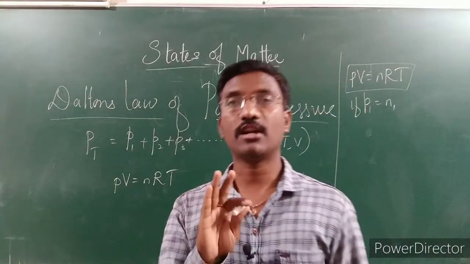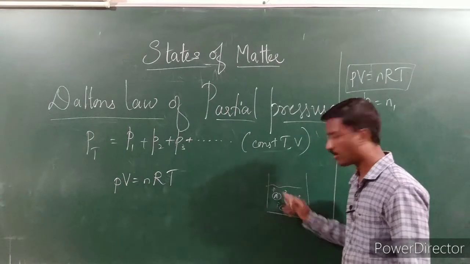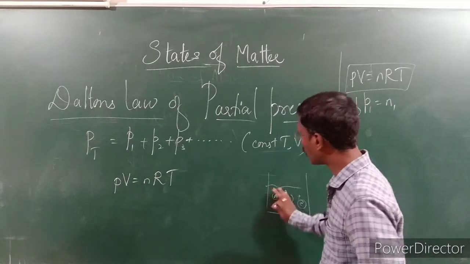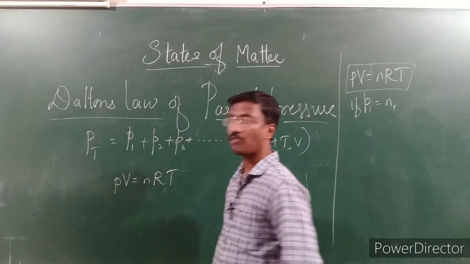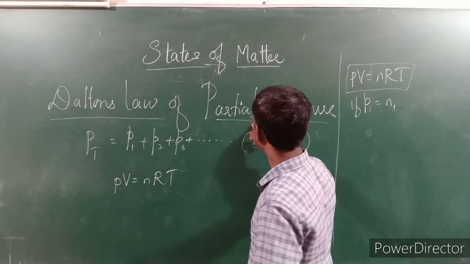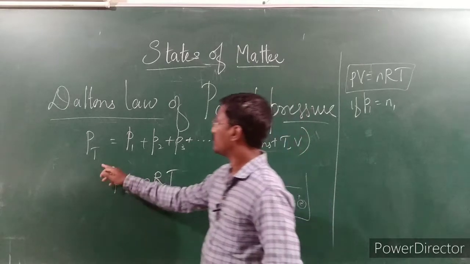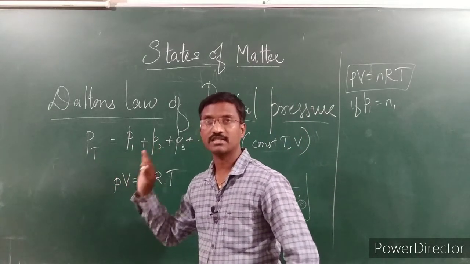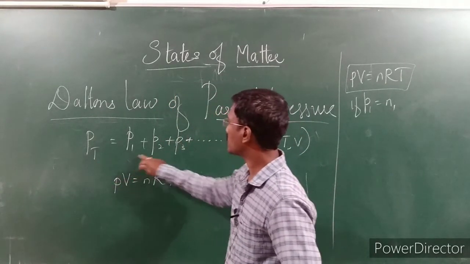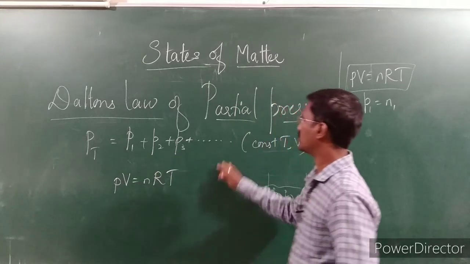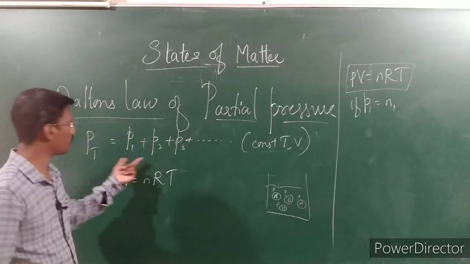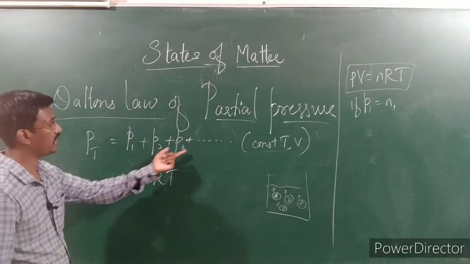These gases do not react with each other, they are non-reactive gaseous compounds, but they are placed in one container. Therefore Dalton's law of partial pressure states that for a mixture of non-reactive gaseous compounds, the total pressure is equal to the sum of the individual gaseous pressures. This is called Dalton's law of partial pressure. So P total is equal to P1 plus P2 plus P3, and if there are more gases, up to P5 and so on.